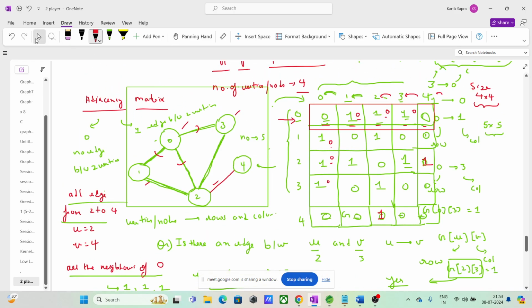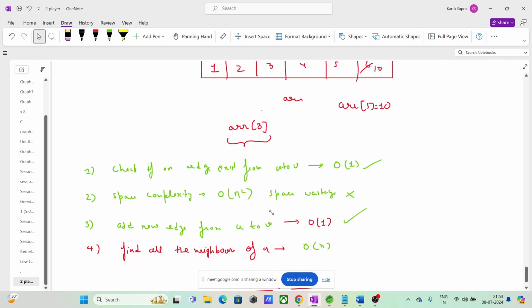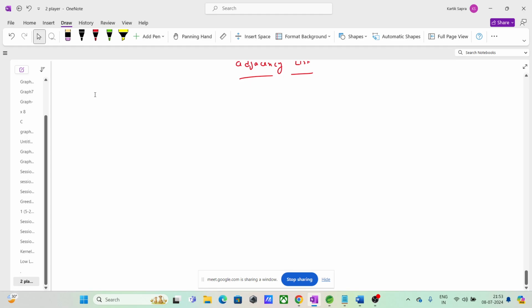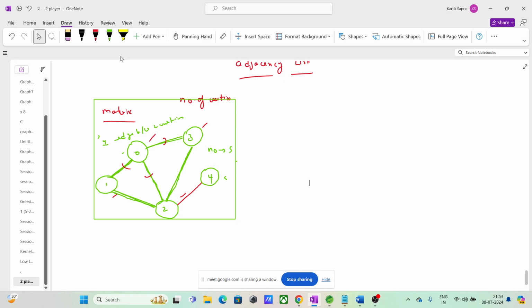We will clean it up a bit. Okay. So we have this graph. Adjacency list is also called neighbor list.